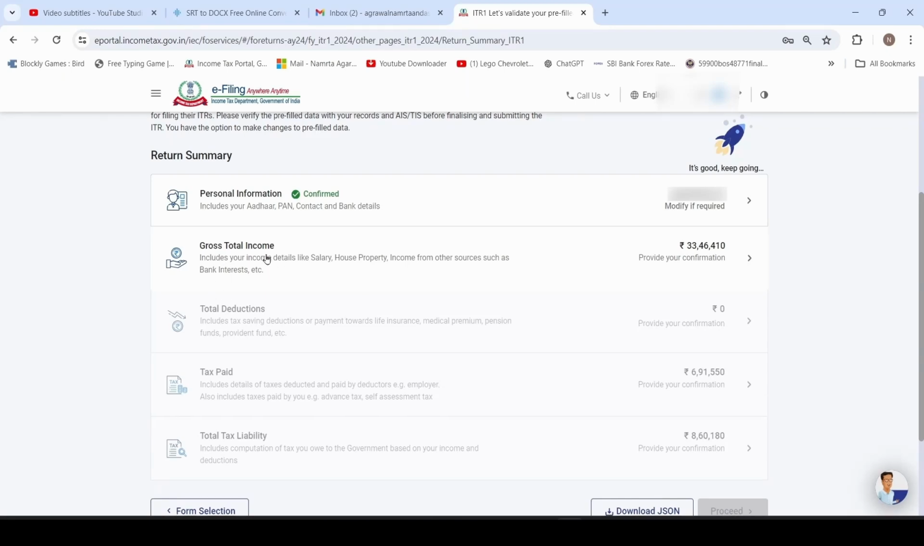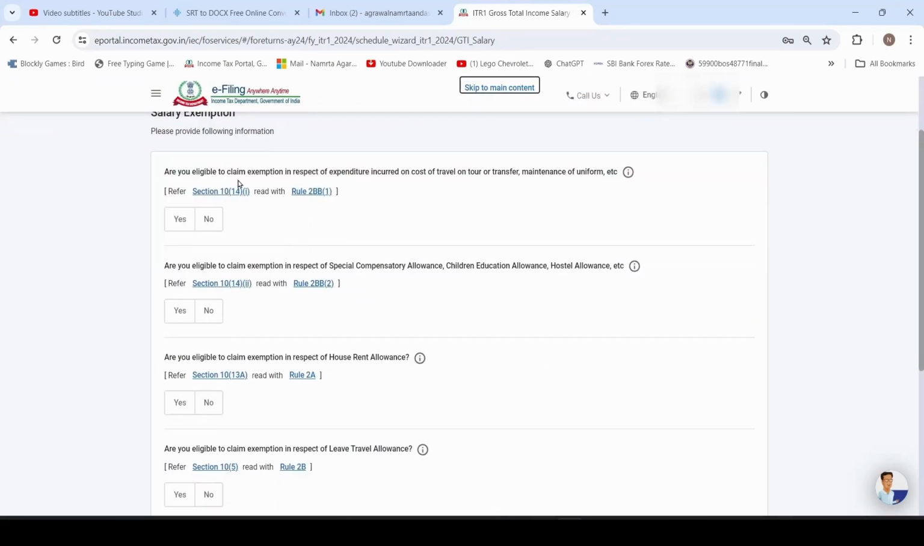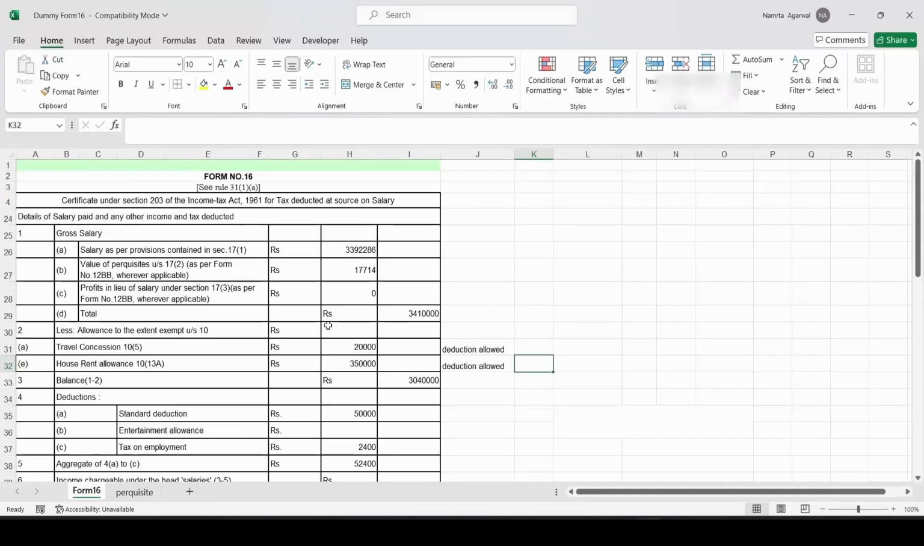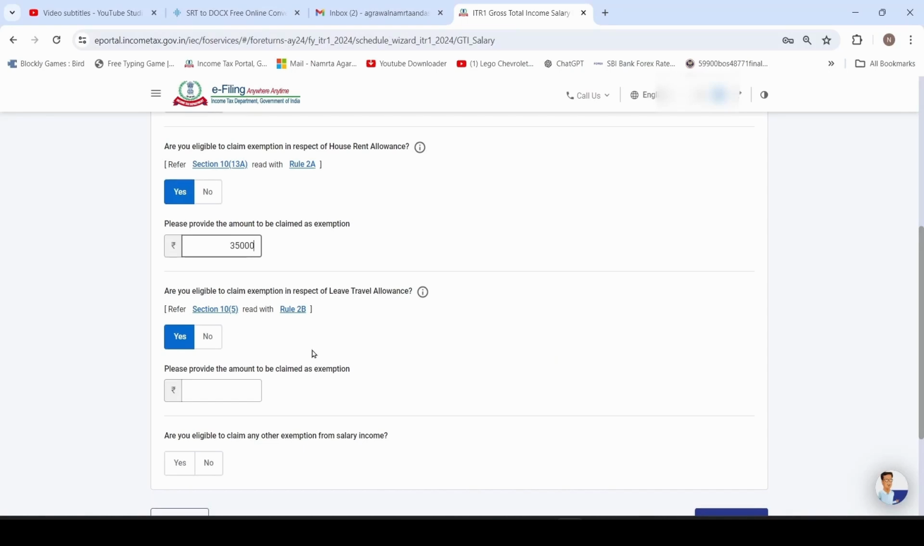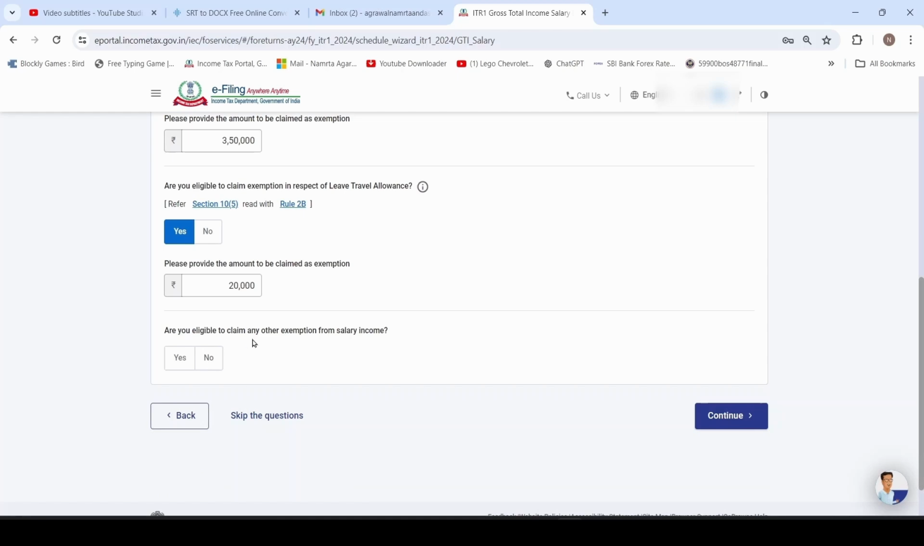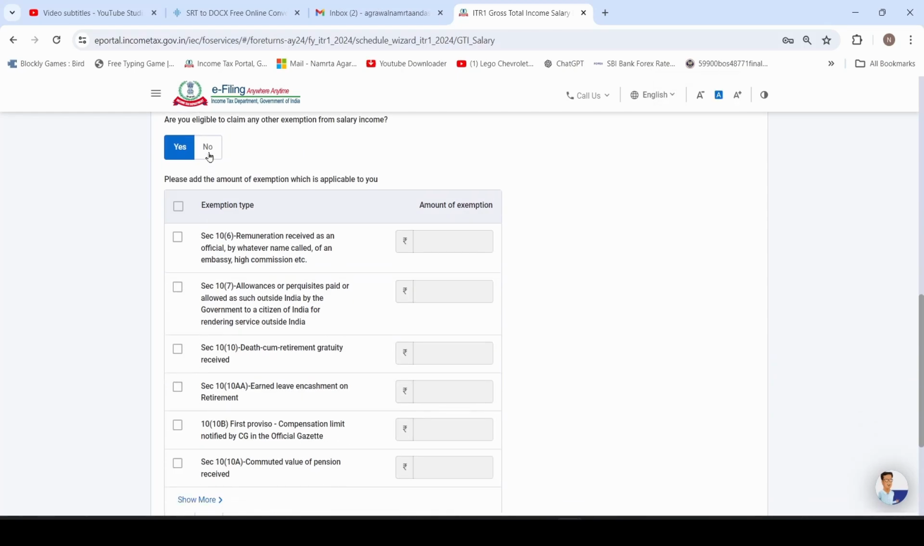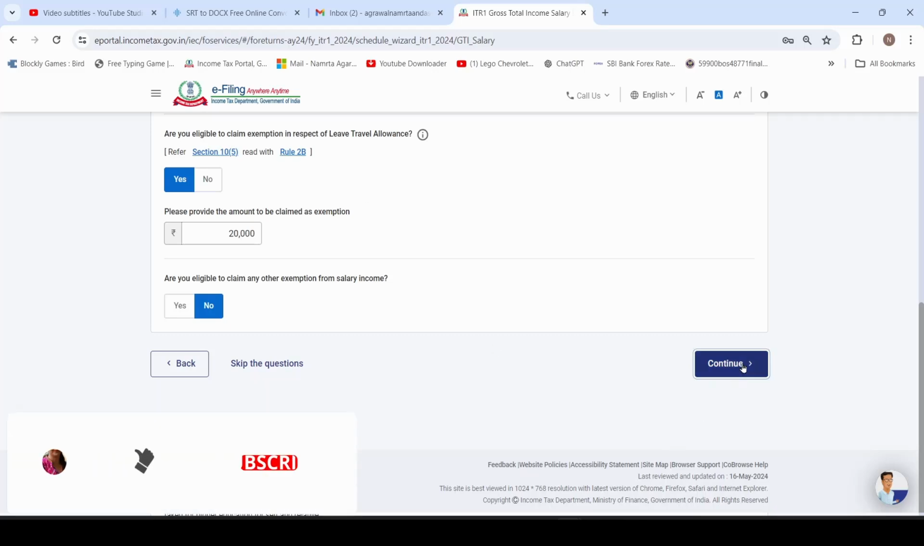Then click on gross total income. There are some set of questions for claiming exemption. If you are not answering, then by default answer will be no. So here I am selecting yes for HRA and LTA. Here we need to provide the amount. So as per Form 16, my HRA exemption is 3,50,000 and LTA is 20,000. And if you are eligible for any other exemption, click on yes and go through the list. Here I am clicking on no and continue.